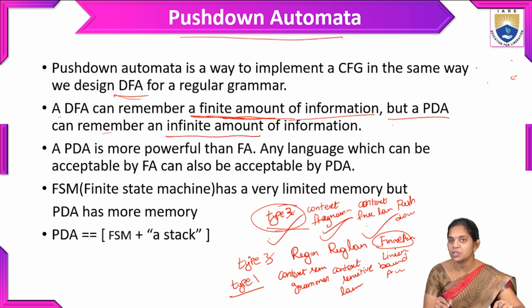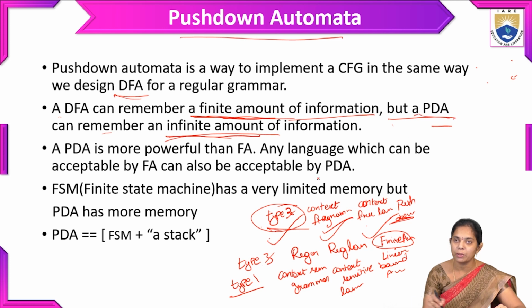So what is that variation? In finite automata, we have a finite amount of memory. When coming to the pushdown automata, we can remember an infinite amount of information. So there is a type 2 and type 3 difference. So what type of difference is it? It can remember an infinite amount of information with